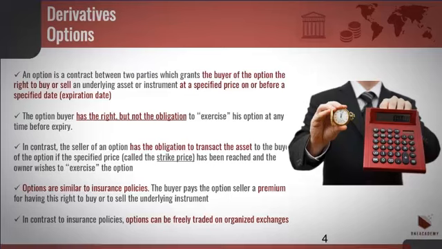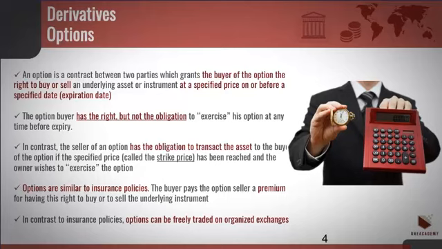Options. An option is a contract between two parties which grants the buyer of the option the right to buy or sell an underlying asset or instrument at a specified price on or before a specified date, the expiration date. Notice that the option buyer has the right but not the obligation to exercise his option at any time before expiry. In contrast, the seller of an option has the obligation to transact the asset to the buyer of the option if the specified price, called the strike price, has been reached